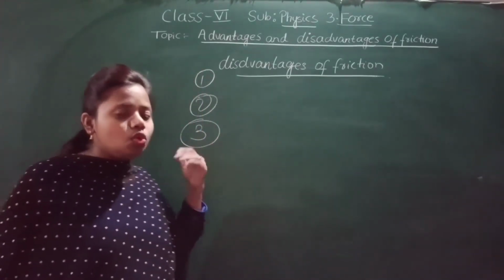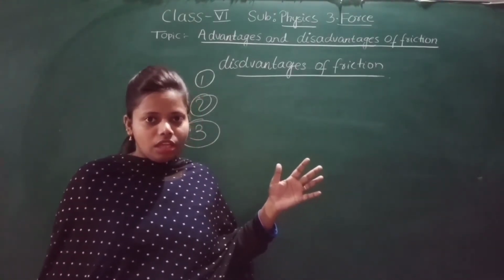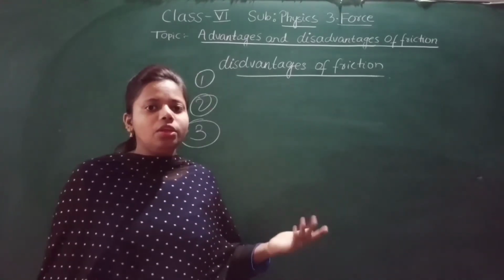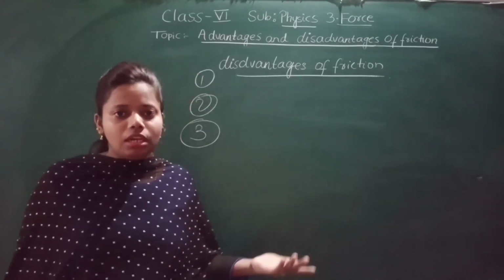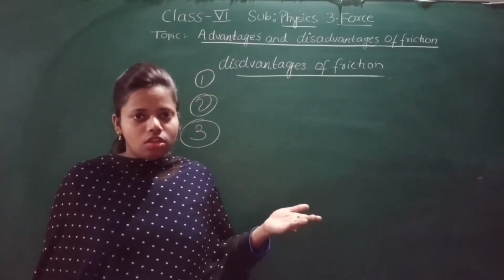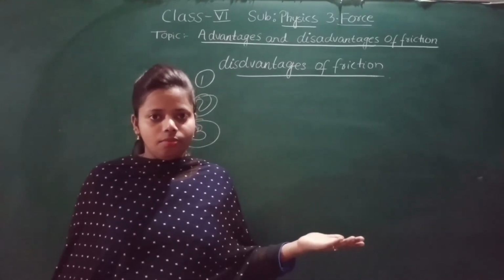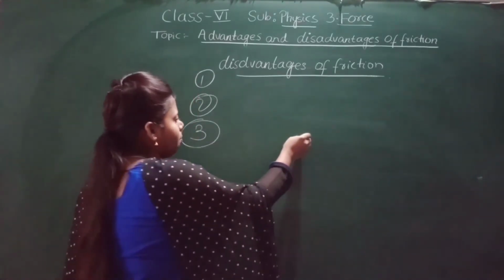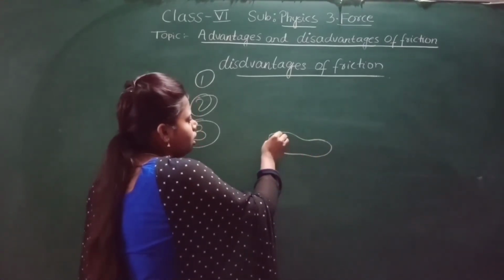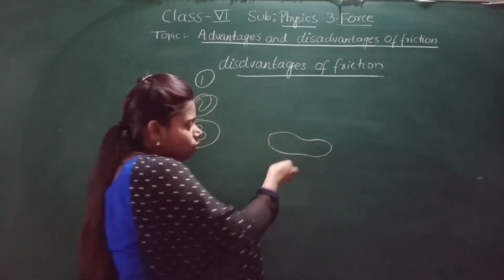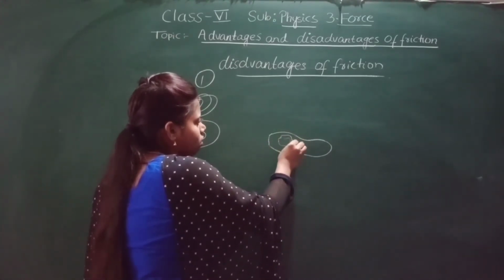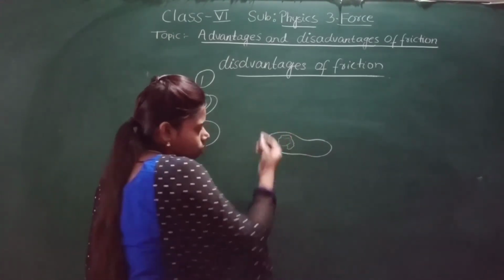When we use shoes or slippers repeatedly, every day, it is not that we wear them one day; every day we go here and there. So when you use it continuously, after a month or so, you will see that the sole has worn. You have seen, no? See, this is the back part of a slipper, or you can see the shoe. After months of repeated use, it has got worn. It has torn out.